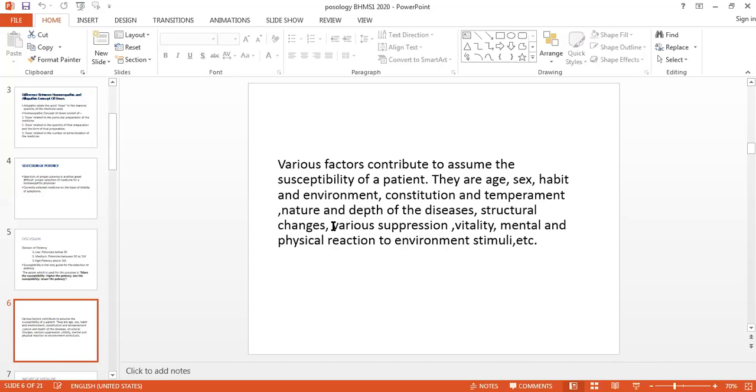Then the various suppressions. So what is this suppression? Suppression means when the patient comes to you, once that patient is having the manifestation of SORA, लेकिन वो अच्छे से ट्रीट नहीं हुए हैं, पेशेंट कुछ टाइम तक ठीक था, again the same symptoms appear, so that stage is known as palliation.